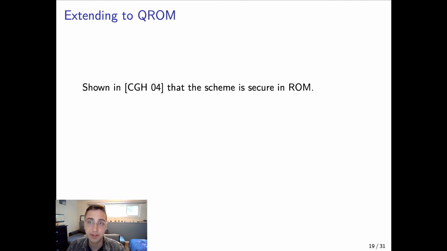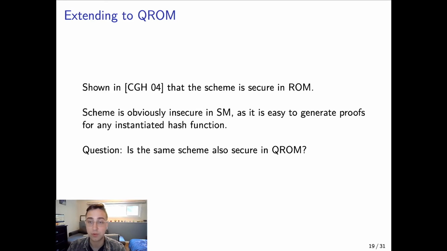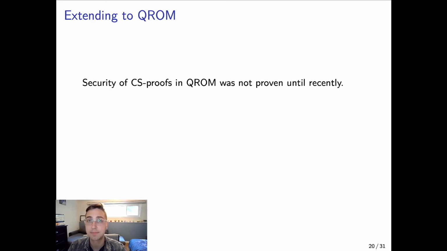So we want to extend this to the quantum random oracle model so that we can show that this scheme also is secure in the quantum random oracle model and establishes a separation between the standard model and the QROM. It's obviously insecure in the standard model because you can generate proofs for any instantiated hash function quite easily, just by running the CS proof scheme with that hash function. So is the scheme also secure in the quantum random oracle model?